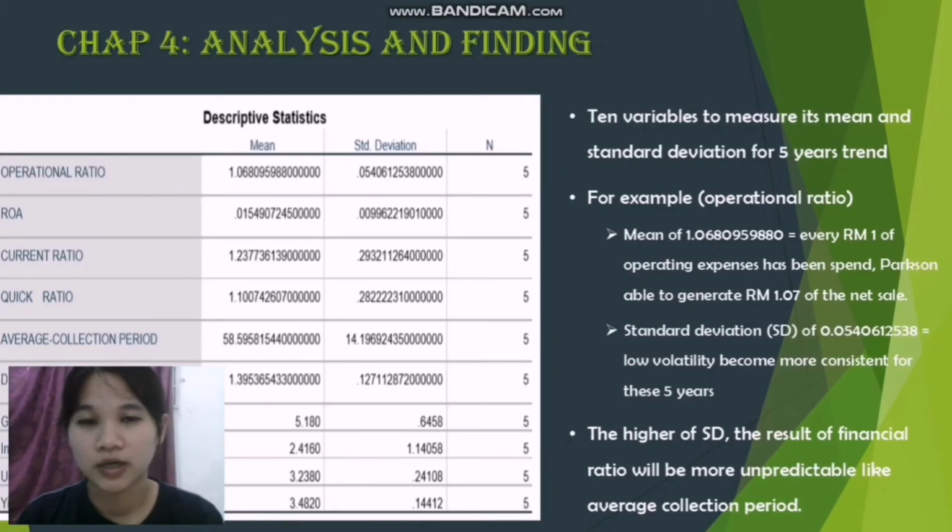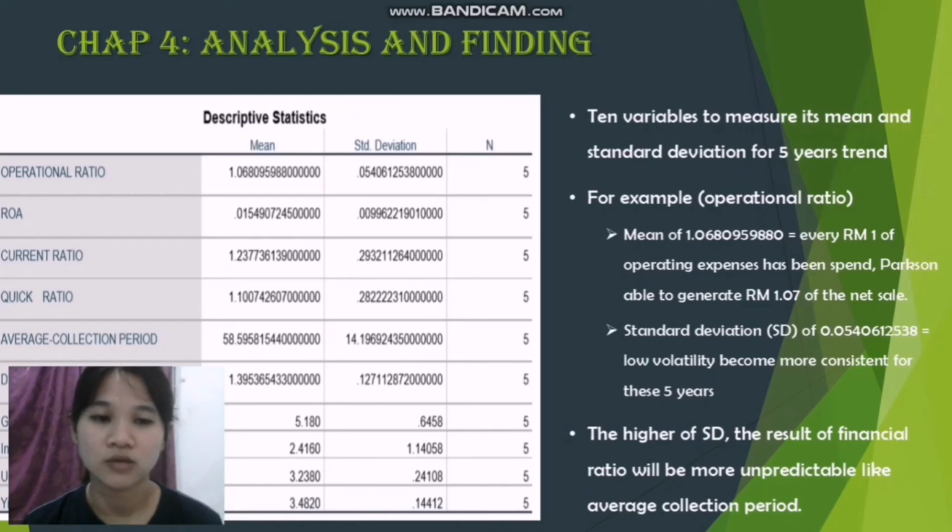Next is about the analysis and findings. Based on this descriptive statistic, we will be using 10 variables to measure the mean and standard deviation for the 5-year trend. For example, for the operational ratio, the mean is 1.068095, which means that for every ringgit of operating expenses, the company is able to generate 1 ringgit 7 cents of net sales.